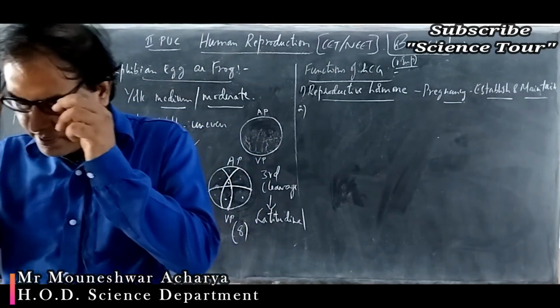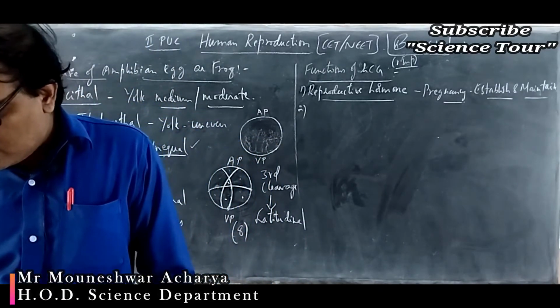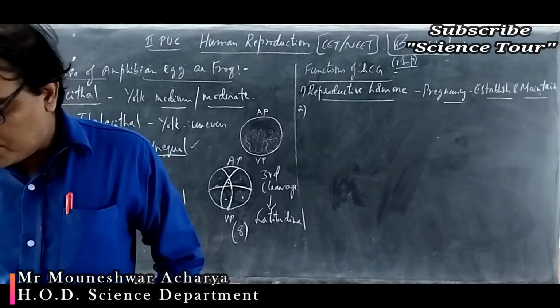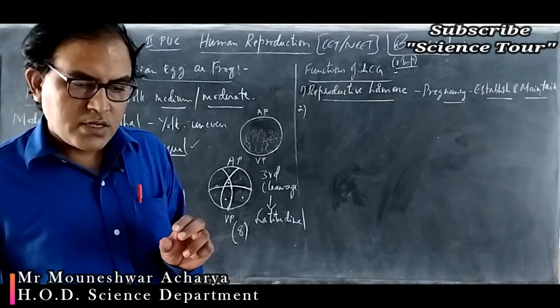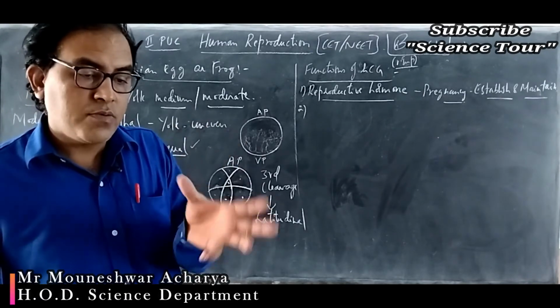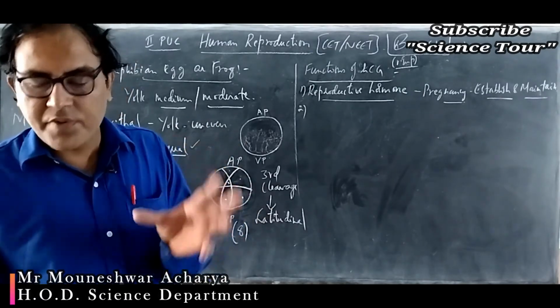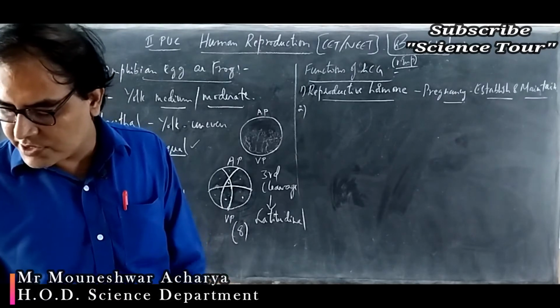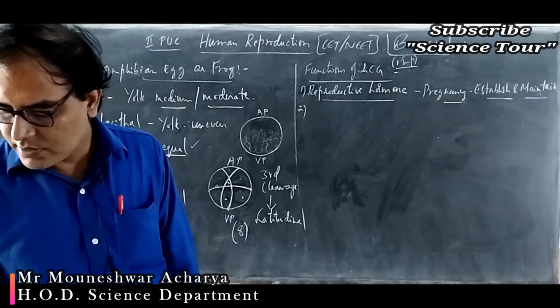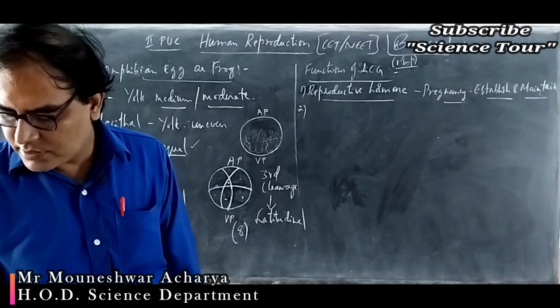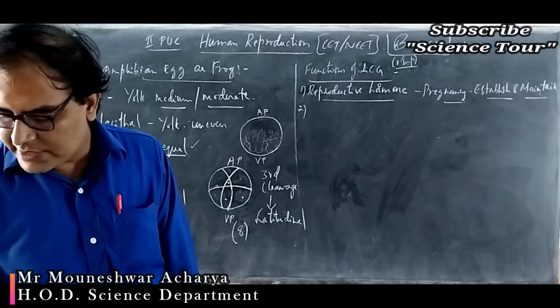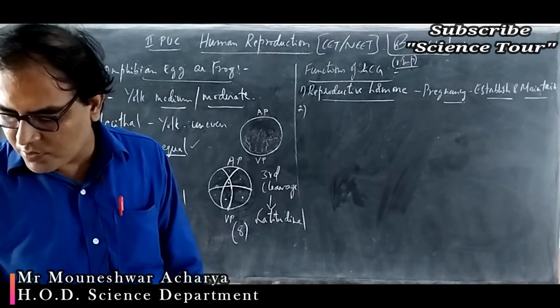Okay. So this is secreted by the cells found around the human embryo. I told you, the extra embryonic membranes secrete this. So the second function: HCG is the embryonic hormone.